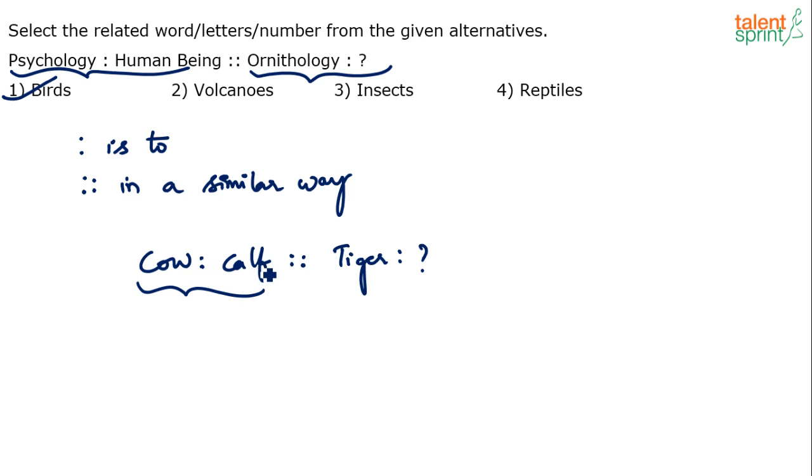We know that a calf is the younger one of a cow, right? A young cow is called a calf. So the younger one of a tiger is what? That makes it easier for you to get the answer, right? Again, general knowledge: if you do not know what the younger one of a tiger is, then you will not be able to answer it. But I'm sure this is easy. The answer should be cub, right? A younger one of a tiger is called a cub. So this is where a little bit of general knowledge or general awareness plays a key role. All right, so option 1, birds, is the answer.